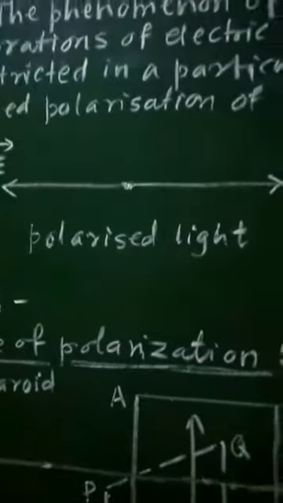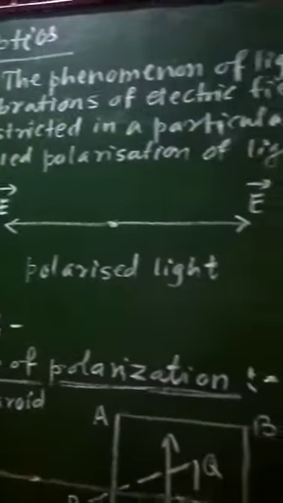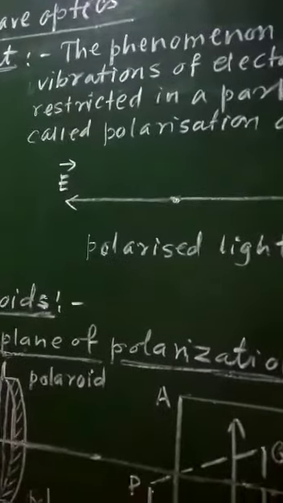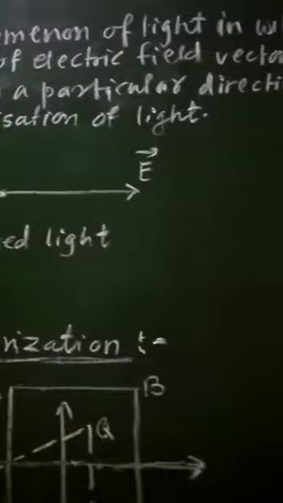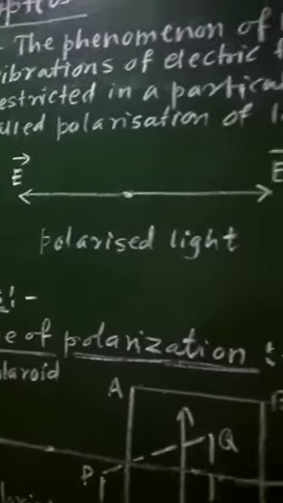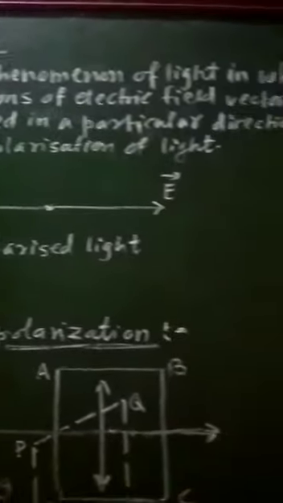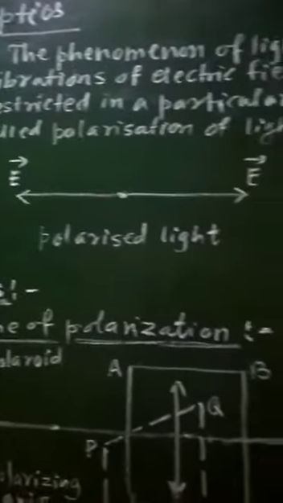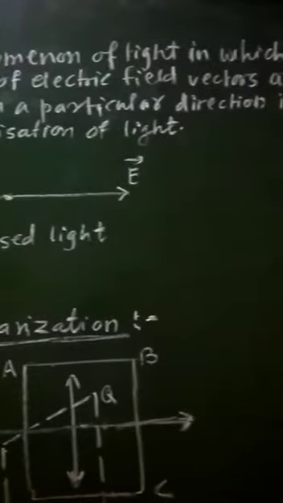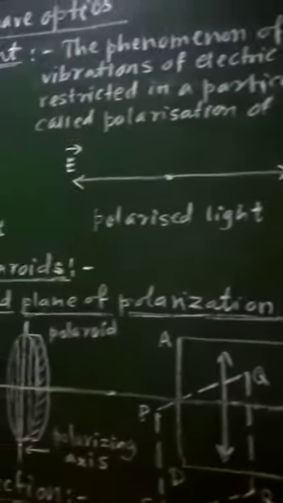And therefore, the phenomenon of light in which the vibrations of electric field vectors are restricted or confined in a particular direction, such type of phenomenon is called polarization of light. So, the phenomenon of light in which the vibrations of electric field vectors are restricted in a particular direction is called polarization of light.